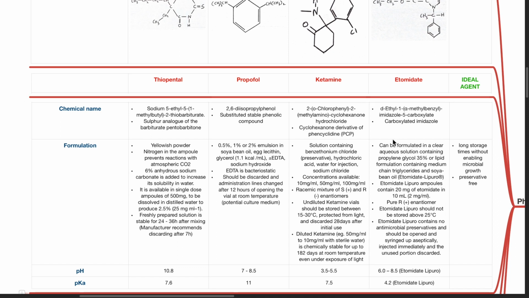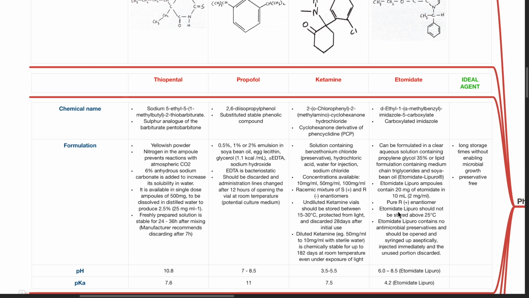Etomidate can be formulated in a clear aqueous solution containing propylene glycol 35%, or lipid formulation containing medium-chain triglycerides and soybean oil, etomidate lipuro. Etomidate lipuro ampoules contain 20 mg of etomidate in 10 ml, resulting in 2 mg per ml. Etomidate is a pure R-dextro enantiomer.